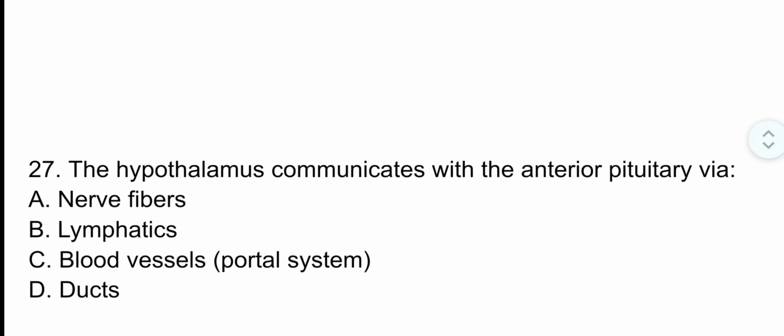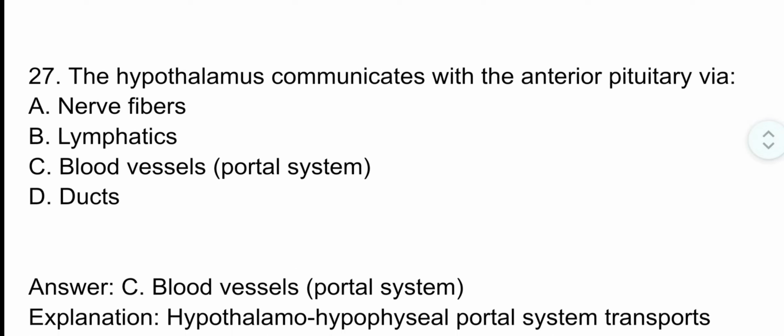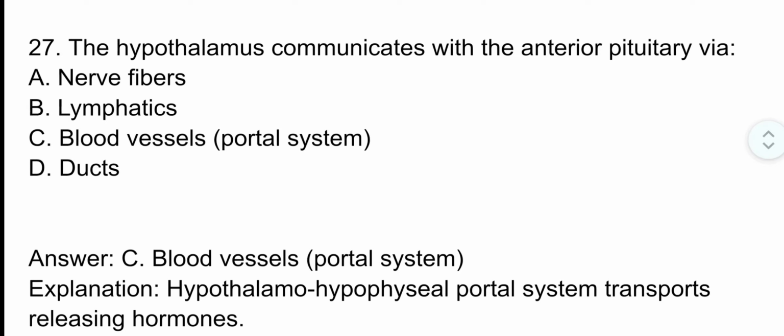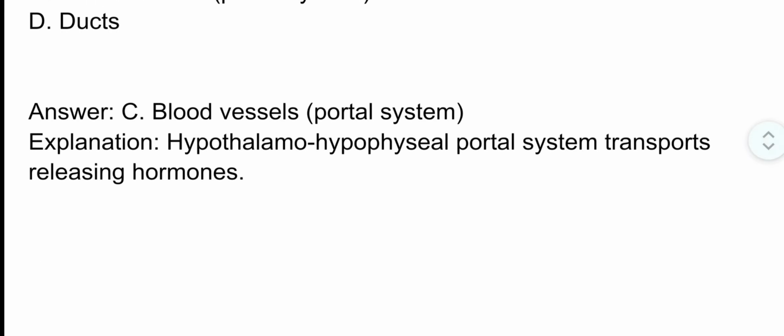Question number 27. The hypothalamus communicates with the anterior pituitary via. The correct option is option C, blood vessels, the hypophyseal portal system. The hypophyseal portal system transports releasing hormones.